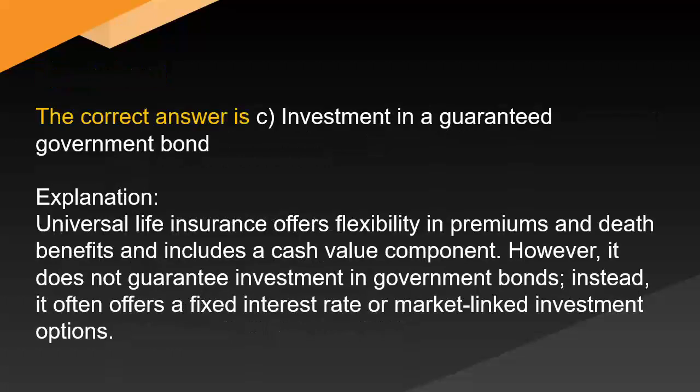The correct answer is C. Investment in a guaranteed government bond. Explanation. Universal life insurance offers flexibility in premiums and death benefits and includes a cash value component. However, it does not guarantee investment in government bonds. Instead, it often offers a fixed interest rate or market-linked investment options.